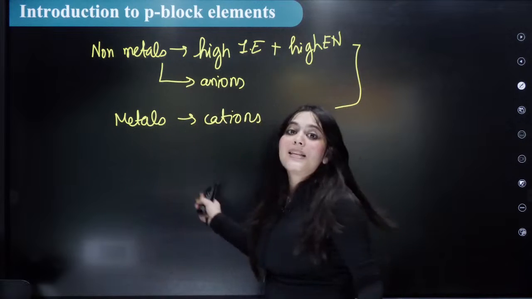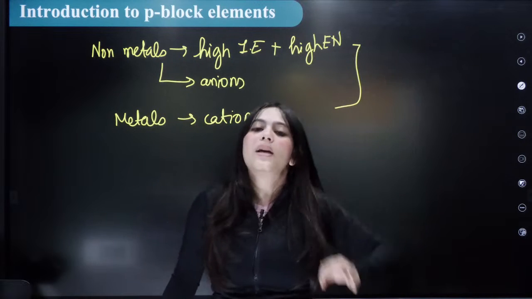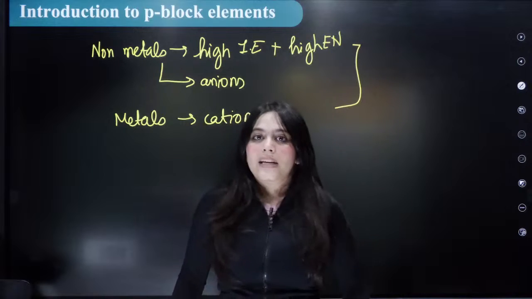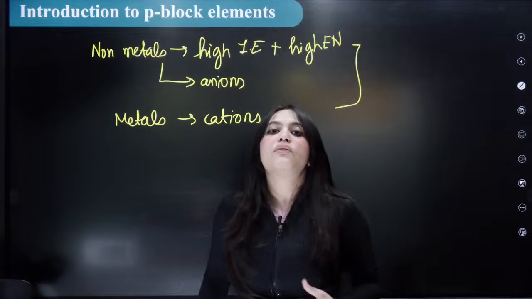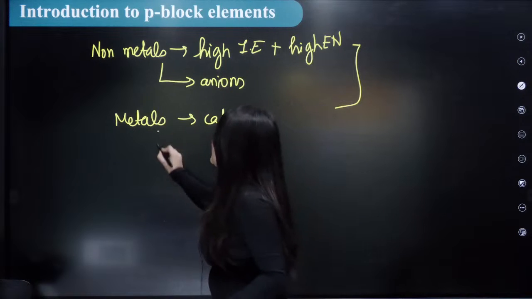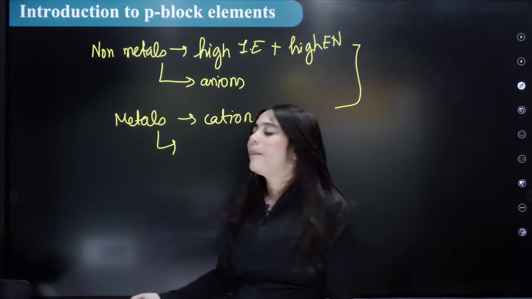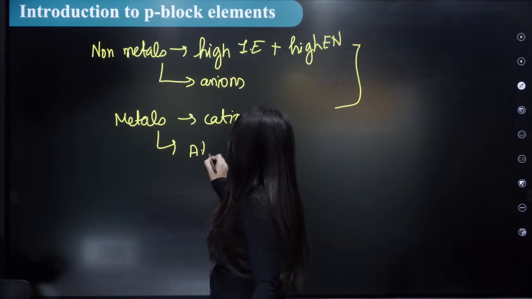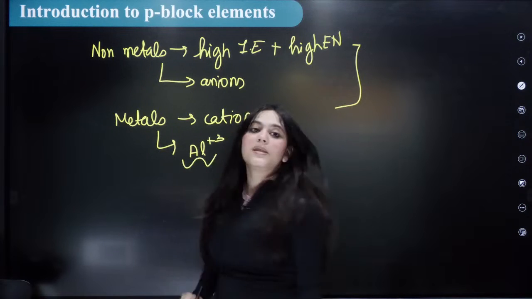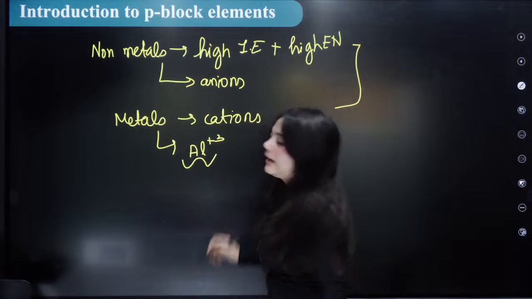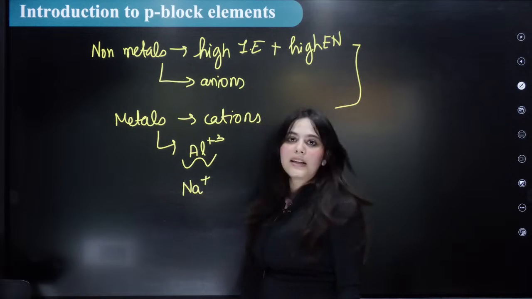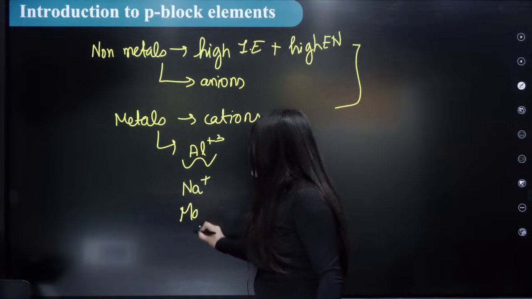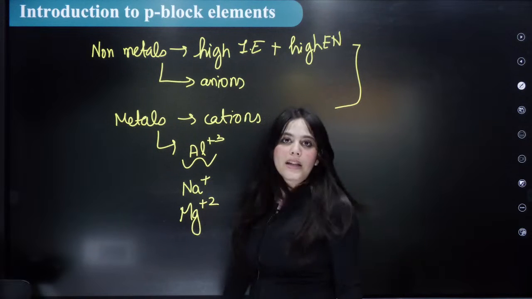And the non-metals actually have higher ionization energy and higher electronegativity, and hence they form anions, while the metals form cations, right? You can see this with examples. What metal do you know? I know aluminium +3. Aluminium is a metal, and it is forming a +3 cation. Similarly, sodium, which is a metal, forms the Na+ cation. Similarly, magnesium, which is a metal, forms the Mg+2 cation, right?